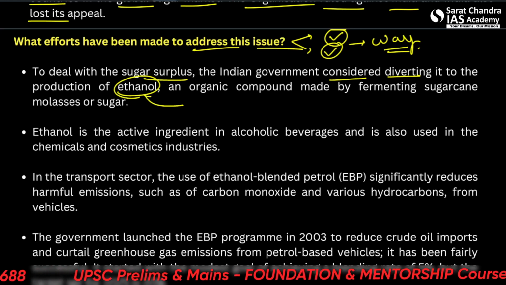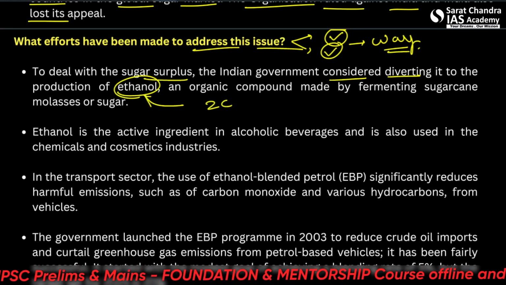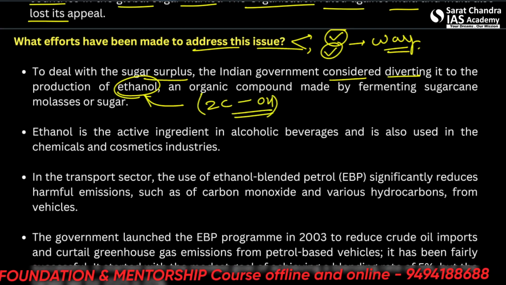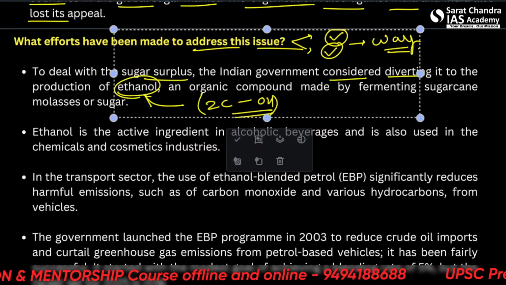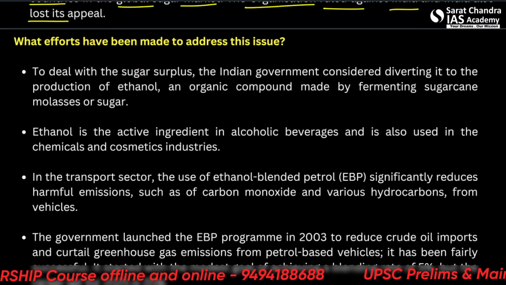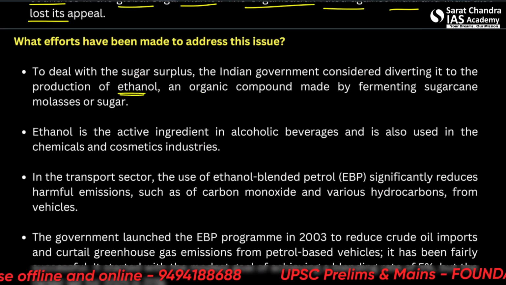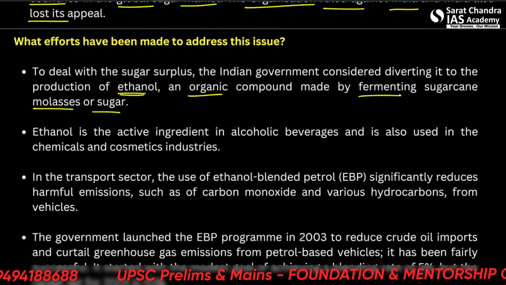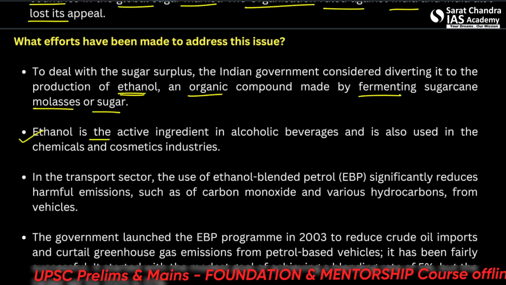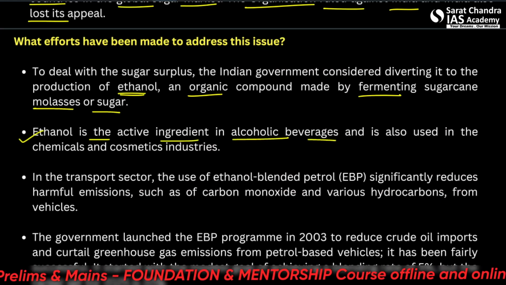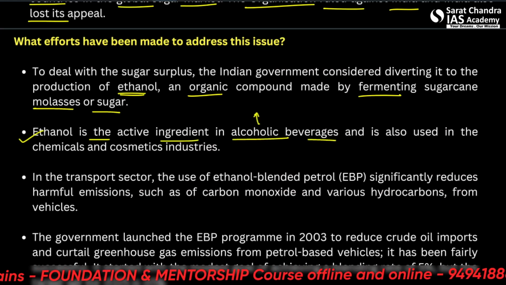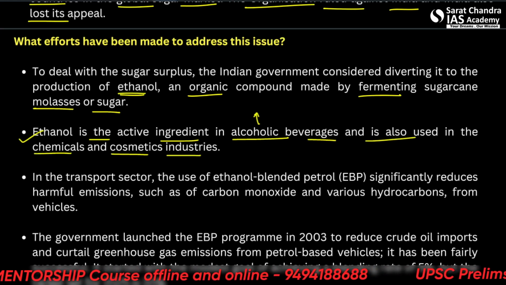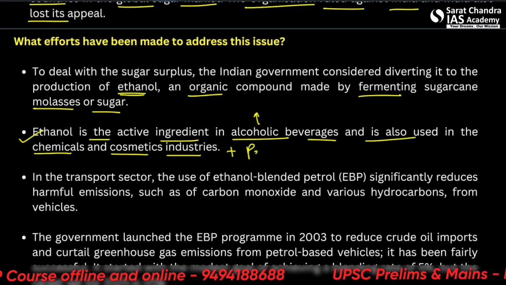So what is ethanol now? Ethanol means a two-carbon compound with an alcohol group attached to it. Ethanol is used in petrol mixing. It is mixed in petrol, and it is also used in alcohol production. It is an organic compound made by fermenting sugarcane molasses or sugar. Ethanol is the active ingredient in alcoholic beverages, that means wine, rum, whiskey, brandy, or other things, and is also used in the chemicals and cosmetic industries. Plus, it is mixed in petrol.